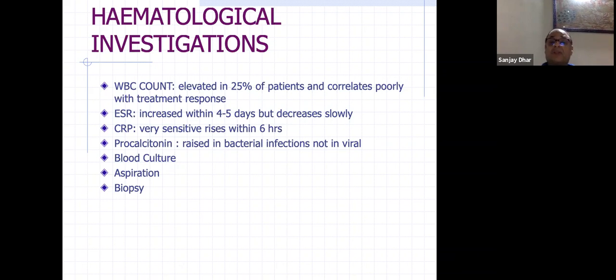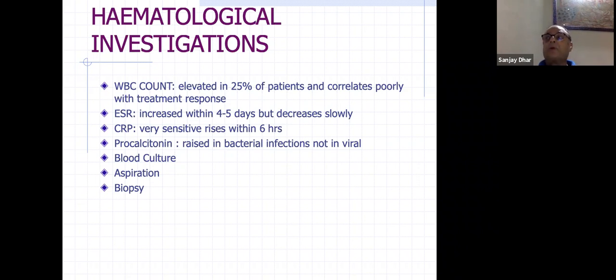Then ESR, it is increased within 4 to 5 days. It's a very rapid, quick acting business. ESR will rise within just 4 or 5 days of infection, but it is not a very good prognostic indicator. It will decrease very slowly, as compared to CRP, which is very sensitive, rises within 6 hours, but then it falls also very quickly. So if your patient is responding to treatment, that means it is responding well. That is an indicator which I will tell you about in management, you will use this as your marker. So don't depend on ESR.